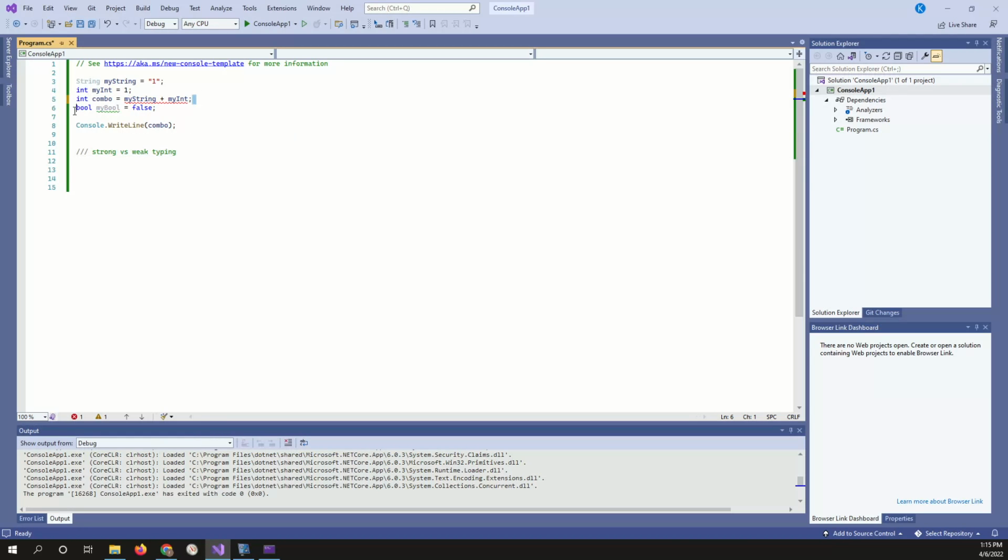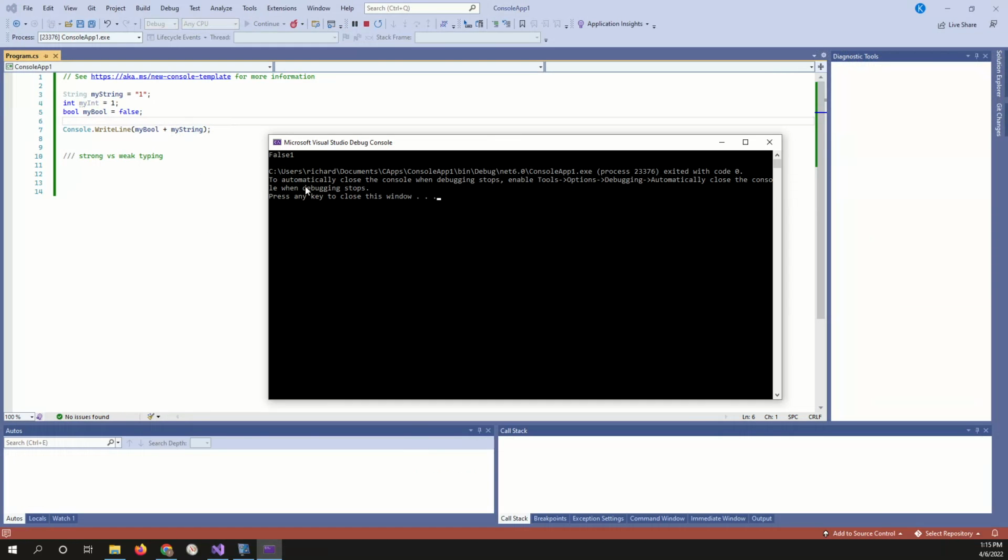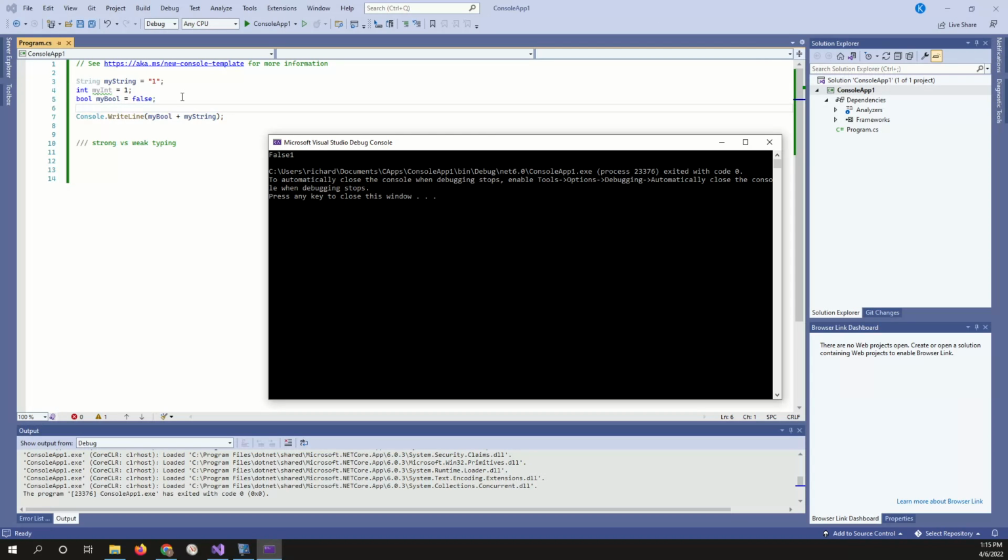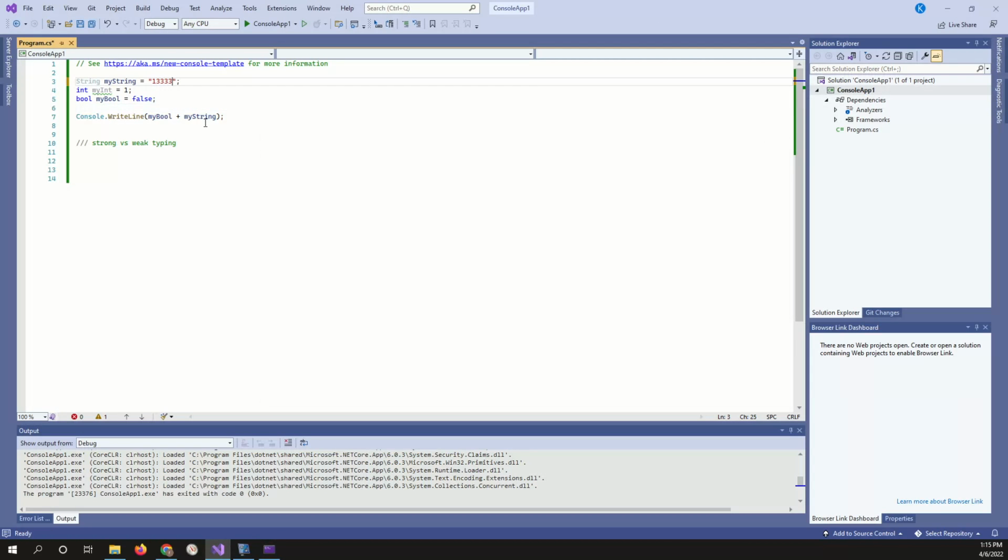What happens if we do a couple of other things to test this out? Instead of combo, what we're going to say is my bool plus my string. What's that going to do for us? False 1. So it converts it. Or let's put some text in here.